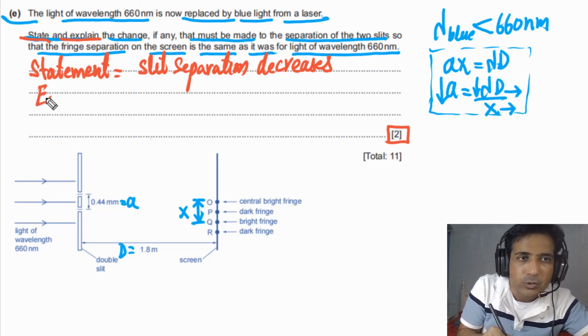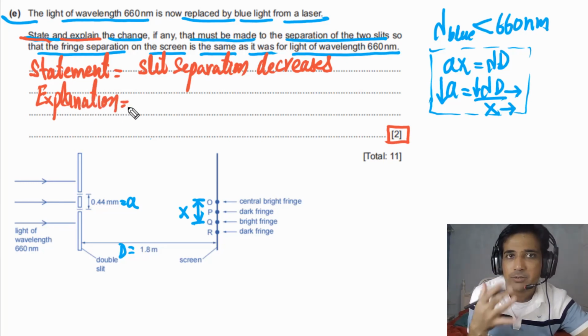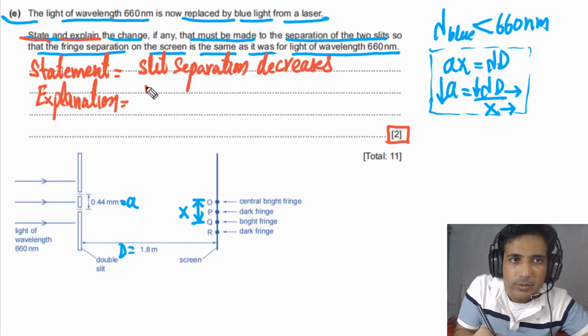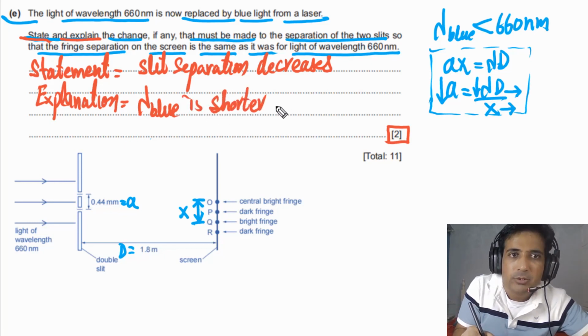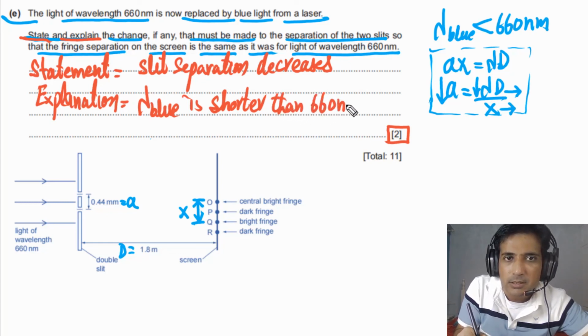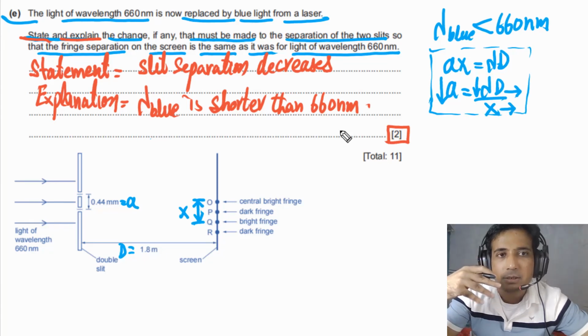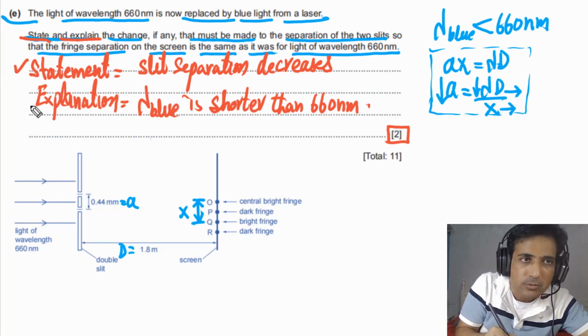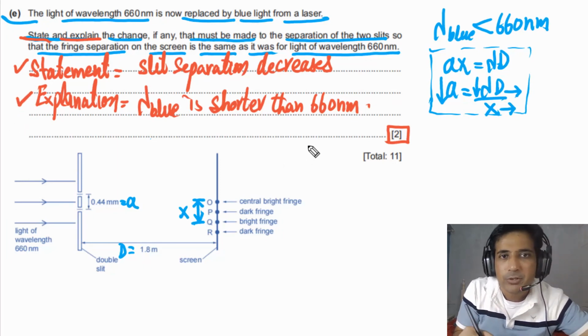And then we need to explain this one. It means we need to write down an explanation. Our explanation will be: as the wavelength of the blue light is shorter than 660 nanometers. That's the reason slit separation has to decrease. So here we have the statement, here we have the explanation. This question has 2 marks.